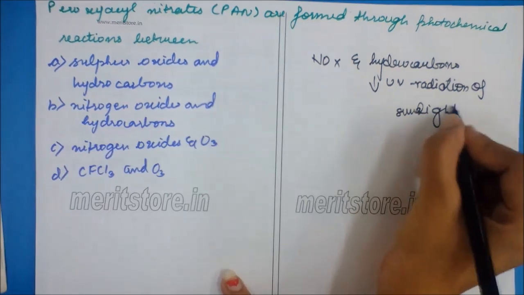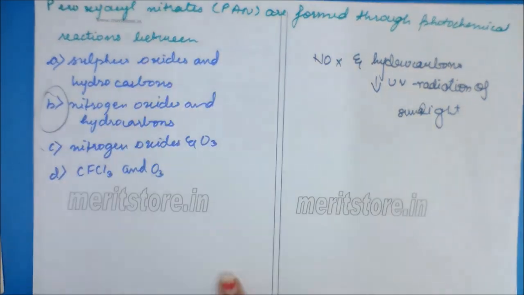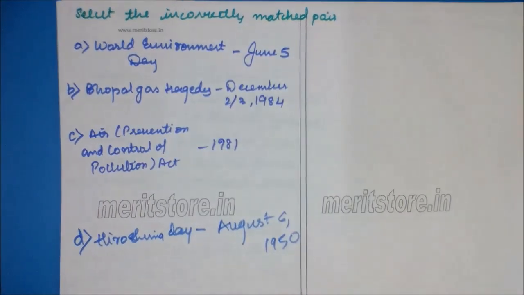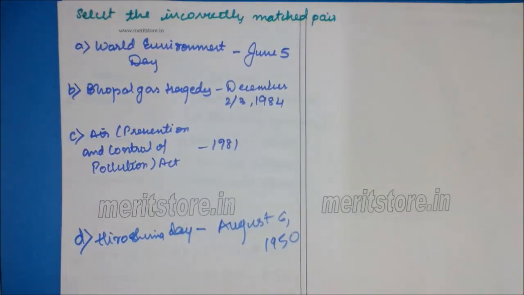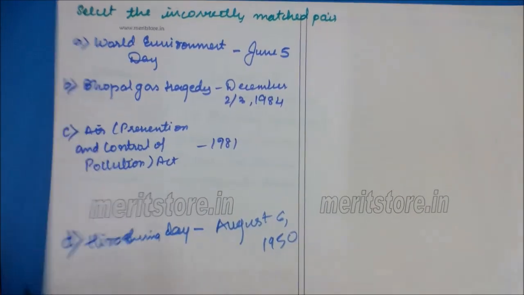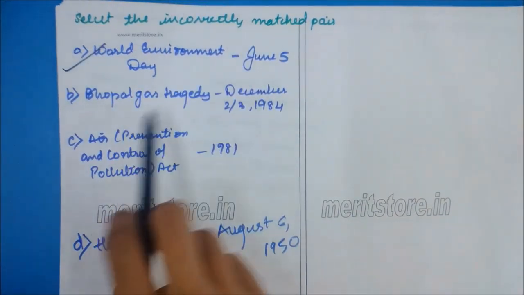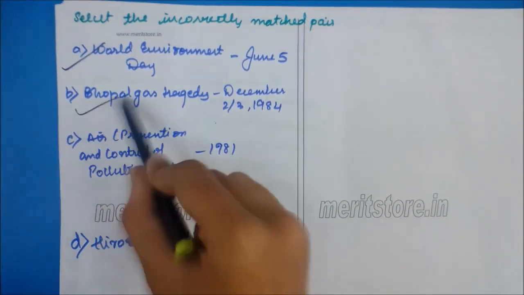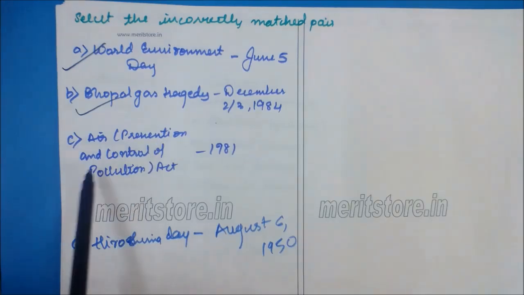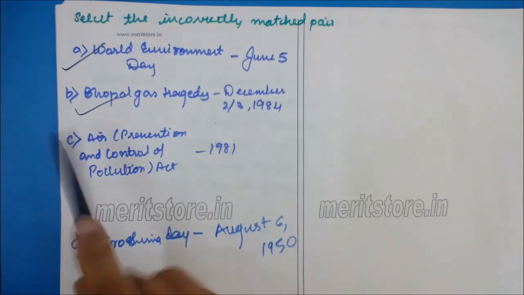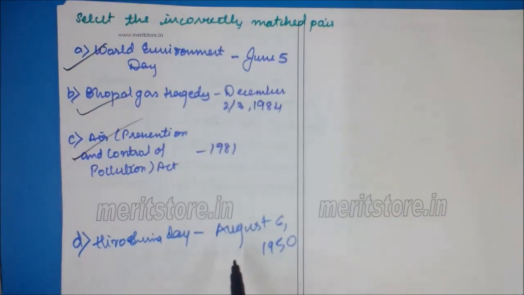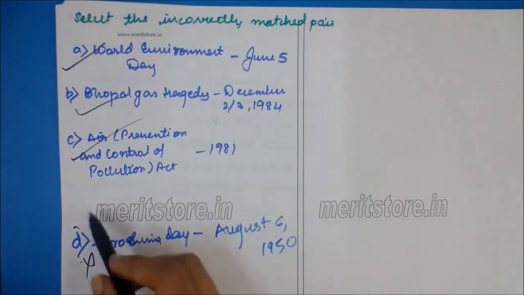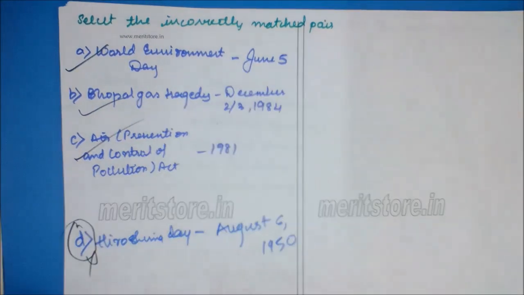So the correct option is nitrogen oxides and hydrocarbons. Select the incorrectly matched pair. World Environment Day, June 5. Correct. Bhopal gas tragedy, December 2-3, 1984. Correct. Air, that is Prevention and Control of Pollution Act, 1981. Correct. Hiroshima Day, August 6, 1950. Wrong. So the incorrectly matched pair is Hiroshima Day.